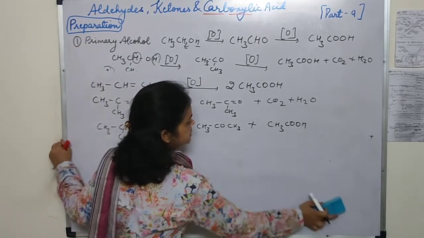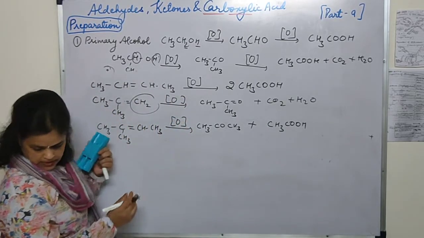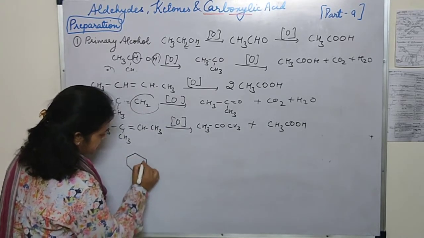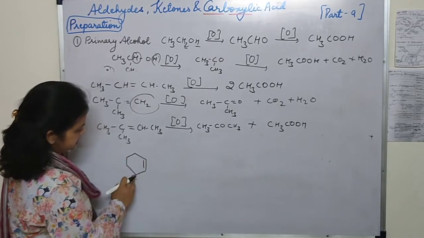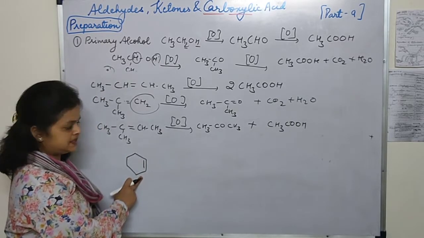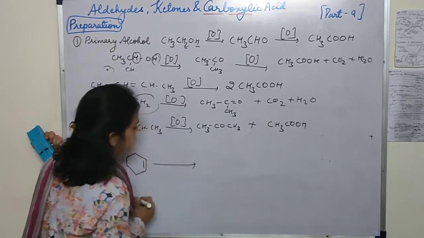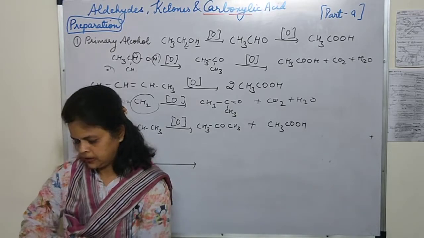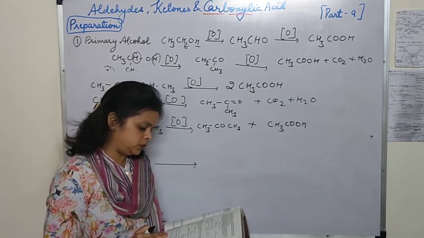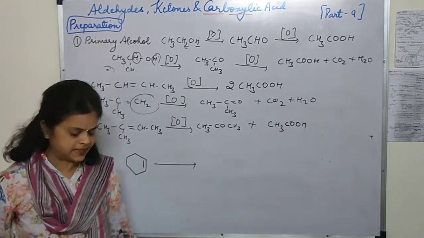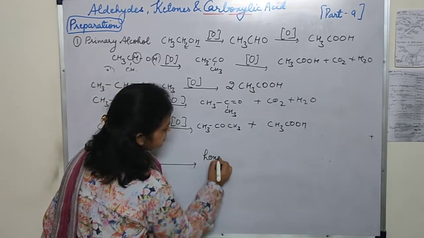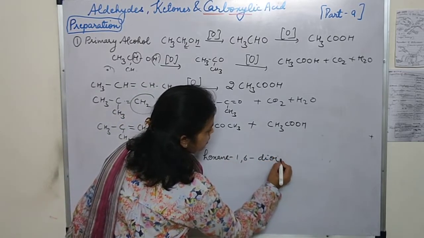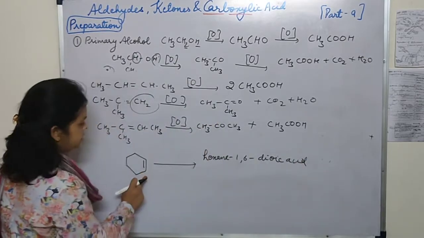Okay, so in this way the alkenes can be oxidized into carboxylic acid. See students, there is one question in our exercise. The reactant they had given is cyclohexene, and this cyclohexene has to be converted into hexane-1,6-dioic acid. So here we are taking the alkene.